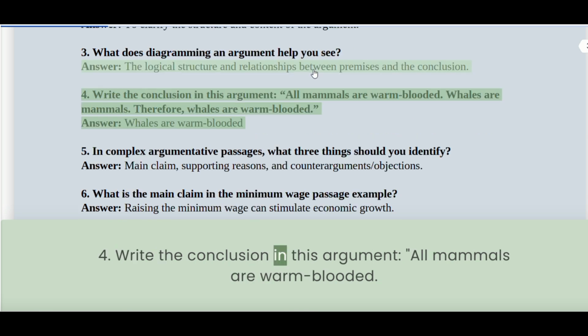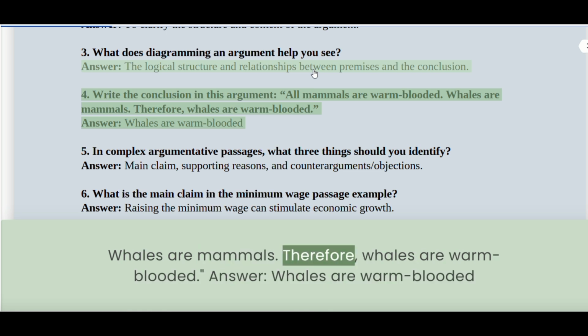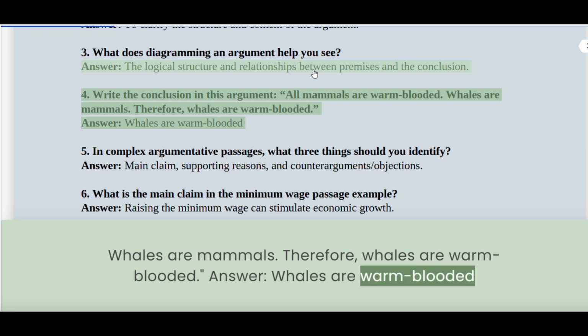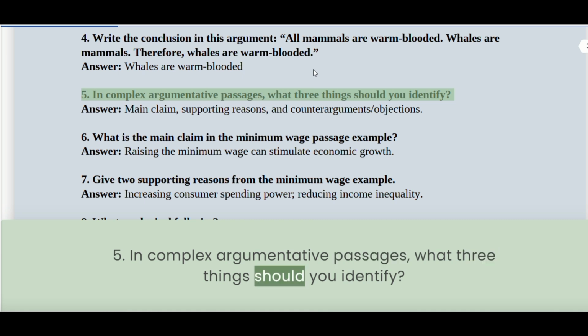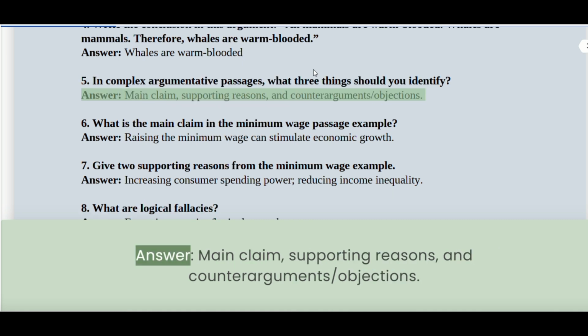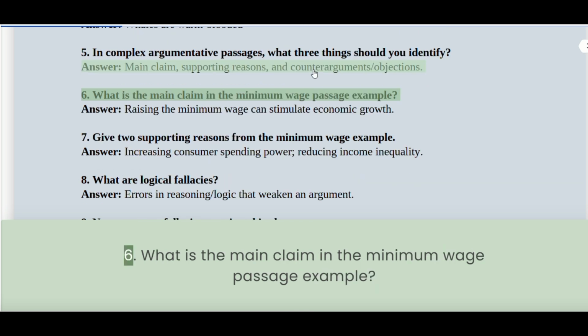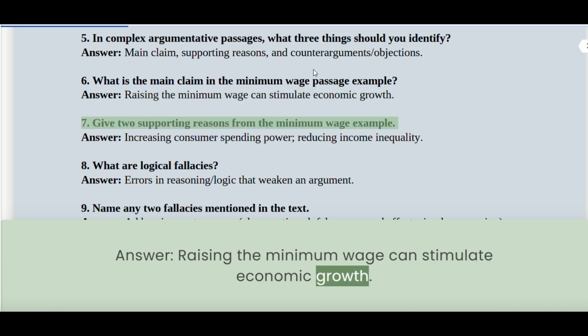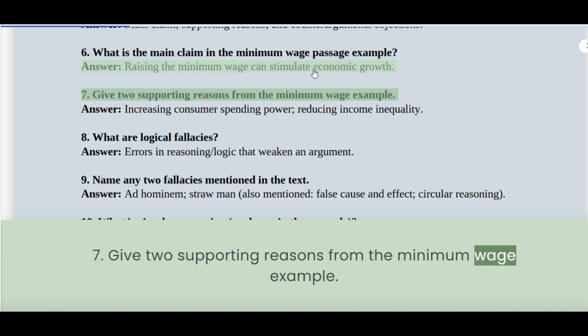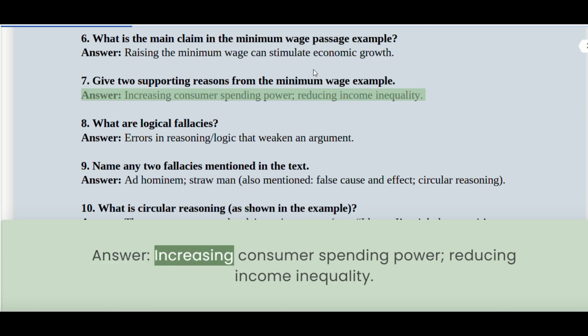4. Write the conclusion in this argument. All mammals are warm-blooded. Whales are mammals. Therefore, whales are warm-blooded. Answer: Whales are warm-blooded. 5. In complex argumentative passages, what 3 things should you identify? Answer: Main claim, supporting reasons, and counter-arguments, objections. 6. What is the main claim in the minimum wage passage example? Answer: Raising the minimum wage can stimulate economic growth. 7. Give 2 supporting reasons from the minimum wage example. Answer: Increasing consumer spending power, reducing income inequality.